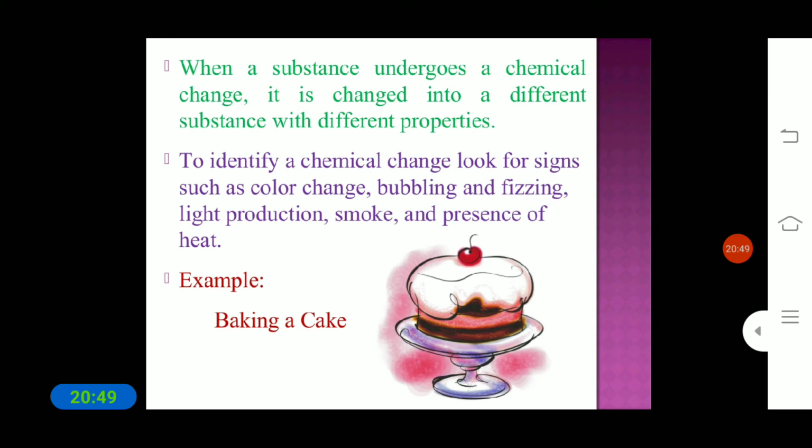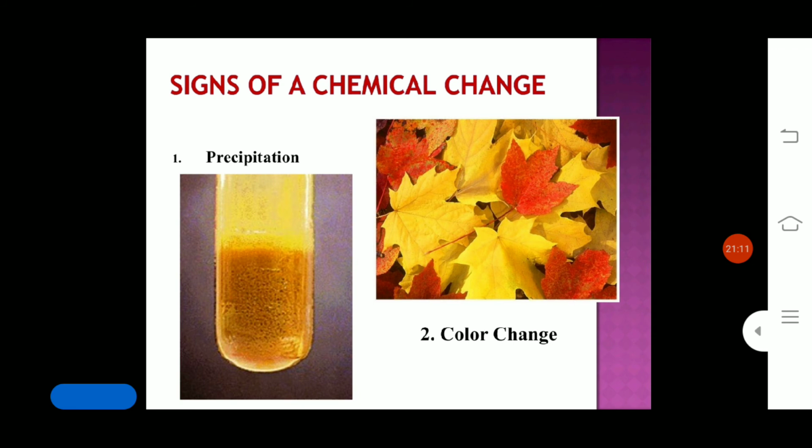When a substance undergoes a chemical change, it is changed into a different substance with different properties. And to identify a chemical change, look for signs such as color change, bubbling, fizzing, light production, smoke, and the presence of heat. Okay, for example, baking a cake. And that is the precipitation that we can see in the laboratory.